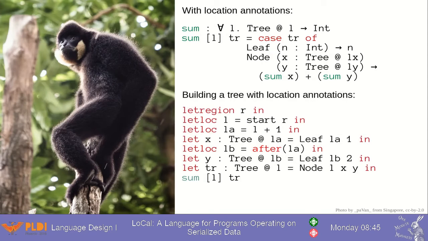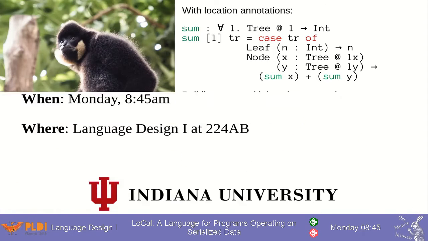Serialized values are annotated with relative location information. When building the tree, types symbolically track how values are written to memory. Local allows programmers to use pattern matching and recursion to operate directly on serialized data in a type-safe way.